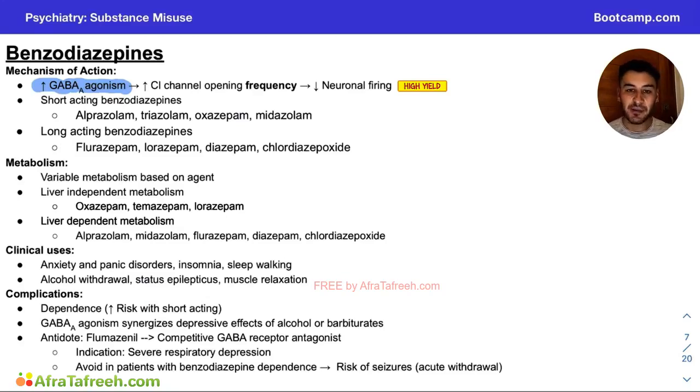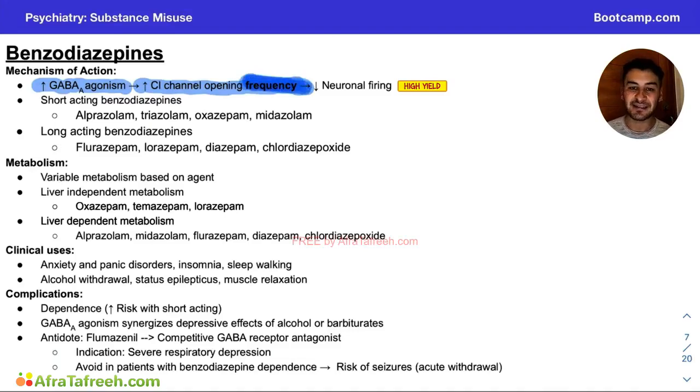So when it comes to benzodiazepines, they have GABA A agonism. This causes increased chloride channel opening frequency. Now, this word frequency is in bold, and it's so important, guys. I cannot emphasize how important this word frequency is. I'm going to highlight it like 5 times.